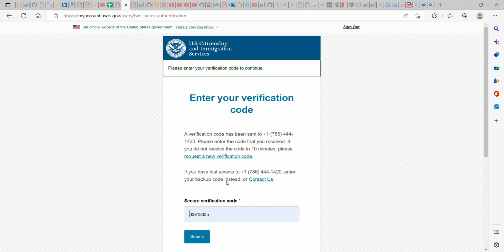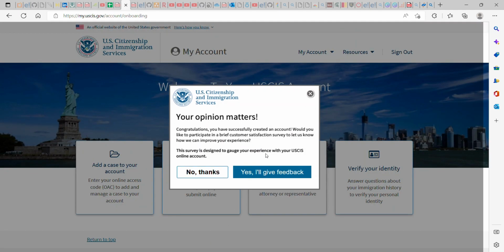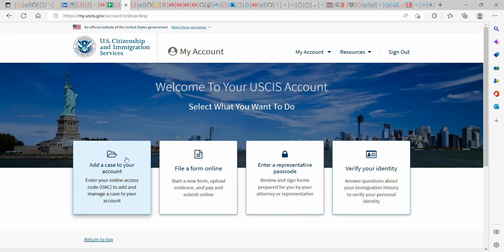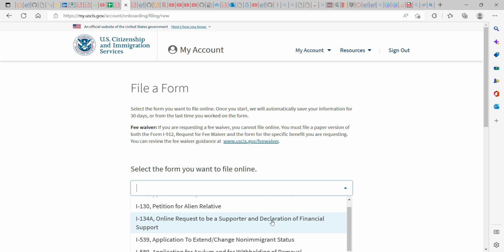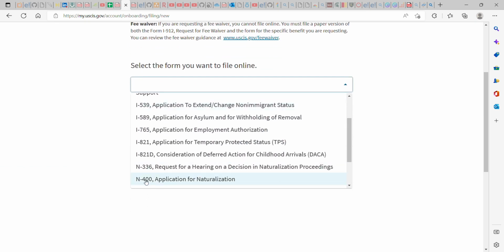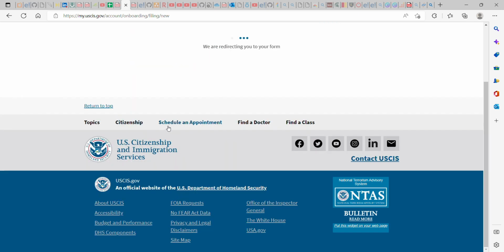Okay, they are going to send you a link, maybe on your phone or your email, to confirm, like a security verification code, that you are the one. So you're going to see a lot of things here. If you just open an account, this is what you're going to see. All you have to do is just go to file a form online, choose the form you are looking for. Now we are looking for N400 application for naturalization, start form.